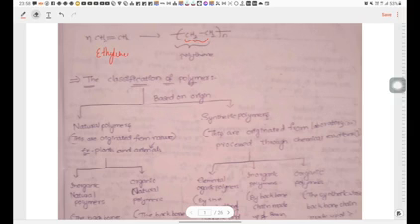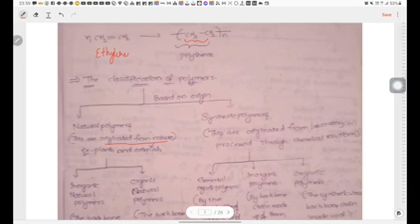Natural polymers are those originated from nature, for example plants and animals. Well known examples are natural rubber and cotton, and also glass is one of the natural polymers.